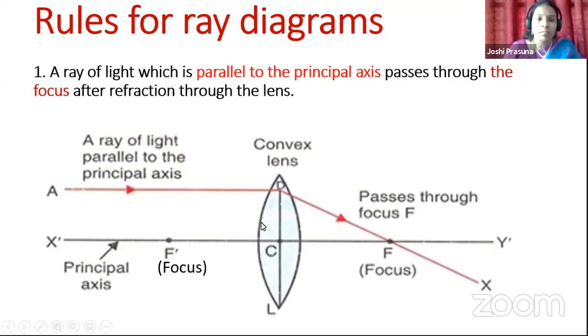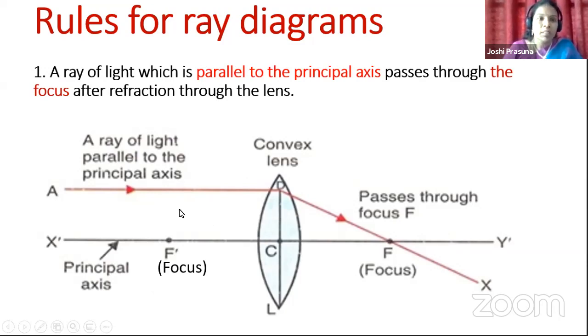Because it is a biconvex lens and it has two curved surfaces, it has two foci, and lastly, the line passing through the optical center and the foci is nothing but the principal axis. So this is the terminology of the convex lens.